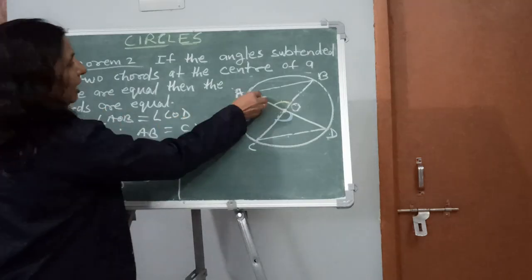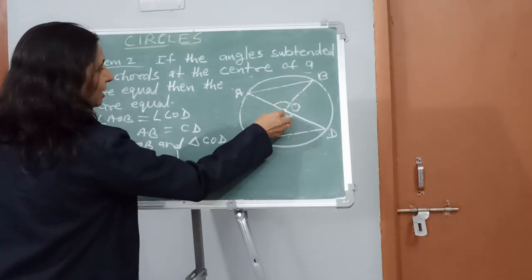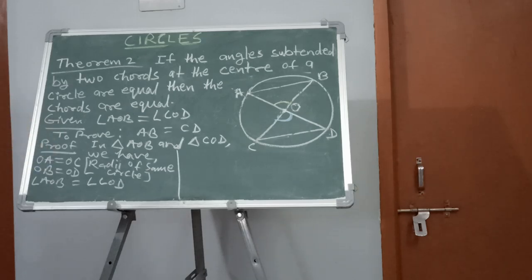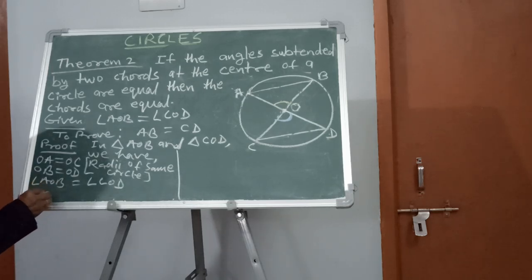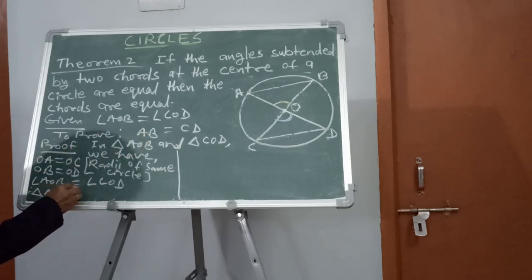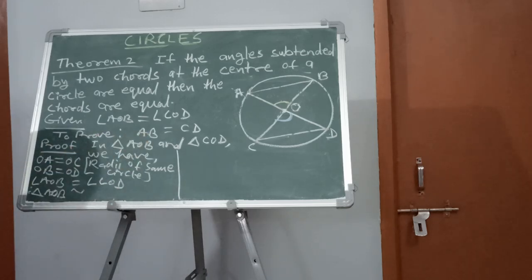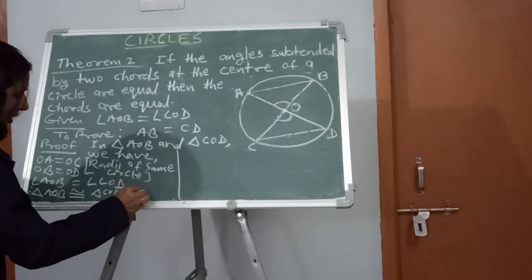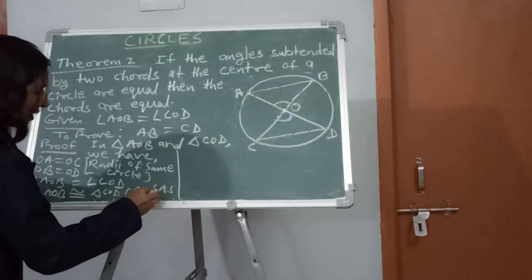So what would happen? By SAS, side angle side congruency criteria, we can say that these two triangles are congruent. So again write: triangle AOB is congruent to triangle COD by side angle side congruency rule.